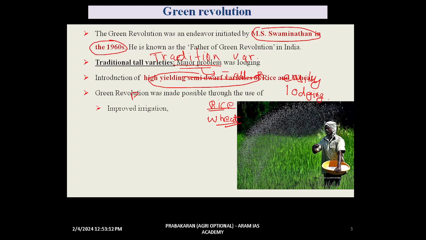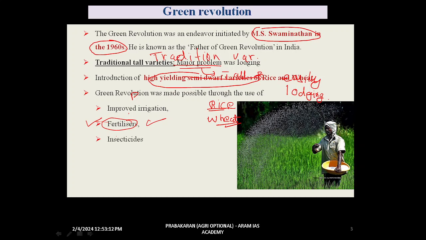Number one is improved irrigation. Through the canals, we introduced irrigation to different parts of our country, especially the northwestern region. The synthetic fertilizers that we used, especially urea, increased the yield of rice and wheat. The third component is the use of chemicals.